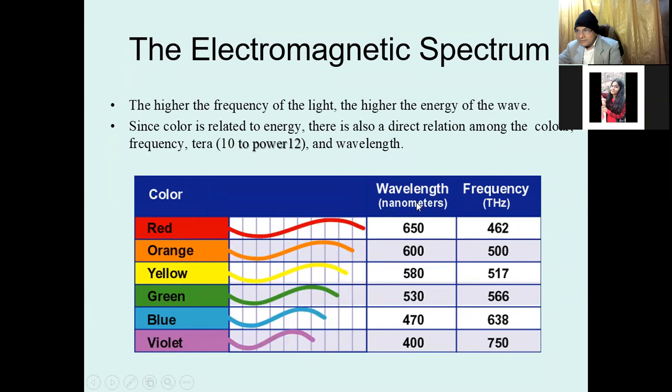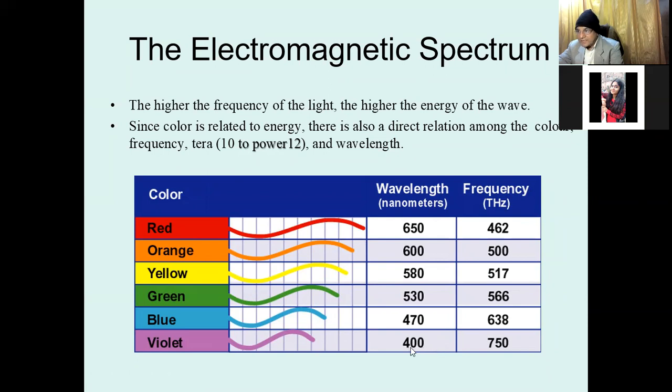So for these wavelengths in nanometers, the corresponding frequency is in THz, terahertz. Tera means 10 to the power 12. So red has the longest wavelength, 650, and its frequency is 462 terahertz. Similarly, violet has the smallest wavelength, that is 400 nanometer.